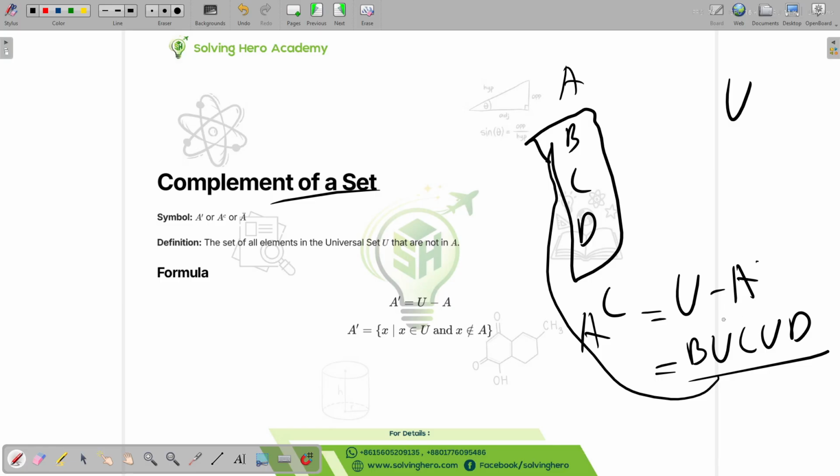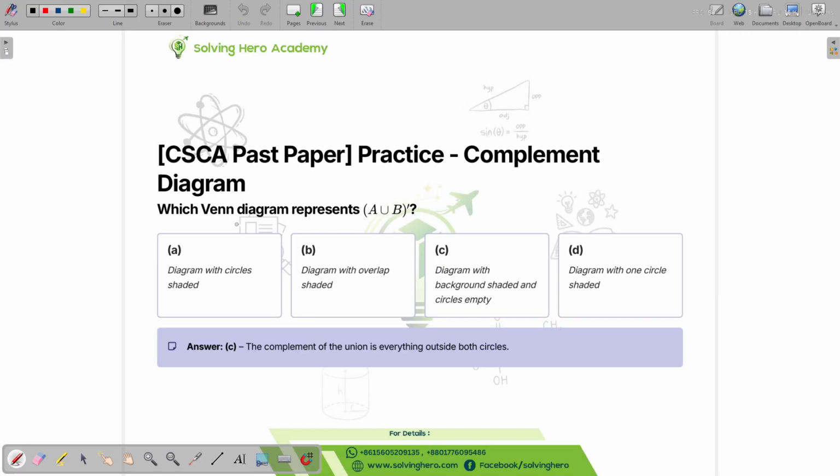Complement, what does complement mean? Anything but the elements of set A. These are called the complement of a set. We denote it with a small c up there. We can also write it in other ways. There are lots of ways to say it, but the most common I think is the small c. Sometimes they use this, but you get the point. So let's look at the question.